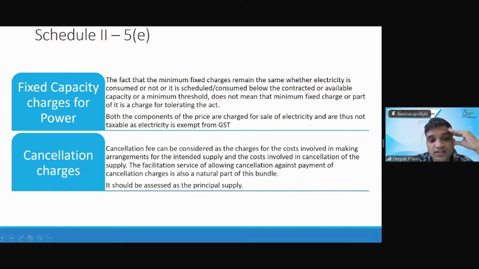Then cancellation charges. Generally, when you go for a railway ticket, you cancel it after 1 month, cancellation charges will be there. If you do a hotel booking and cancel it, you'll pay cancellation charges. You booked a flight ticket, then cancel it, cancellation charges come in. So are these cancellation charges liable to GST?